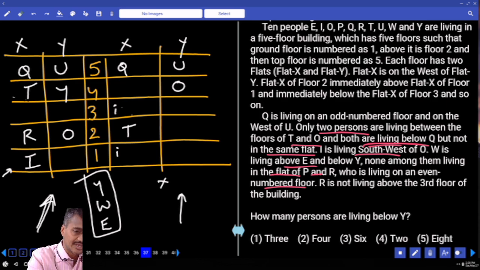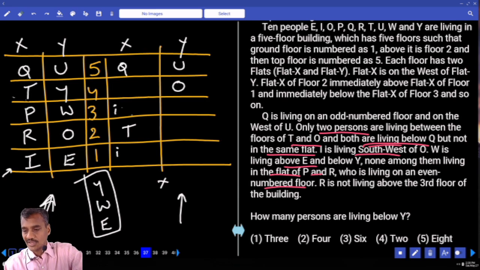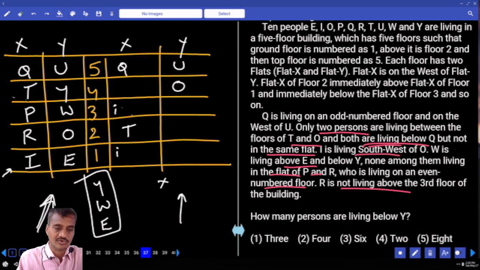If R is here, Y, W and E are here. Then who is the person left over? Now P is the person left. And R is not living above the third floor. R is below this third floor. Now this is about question numbers 37 to 40. Clear?